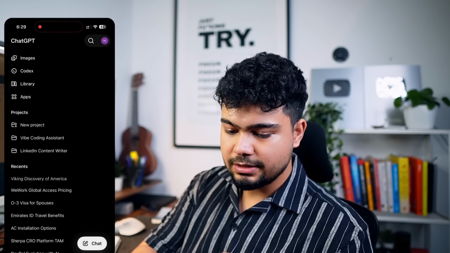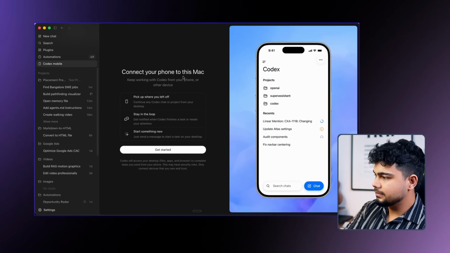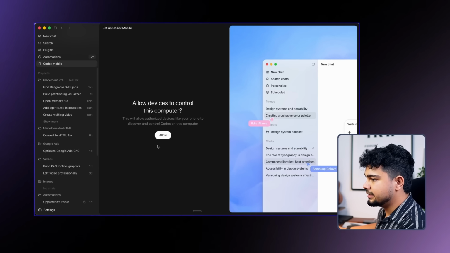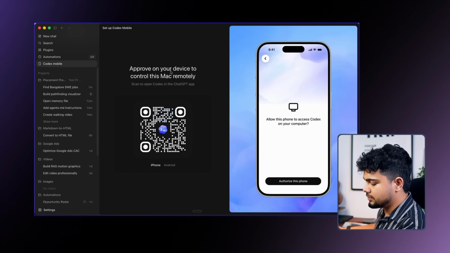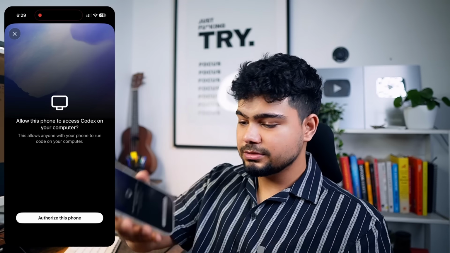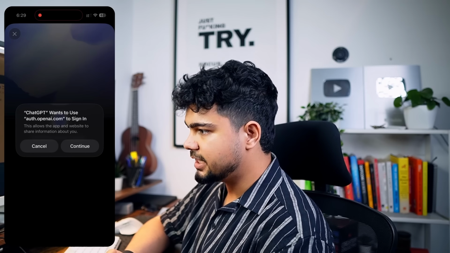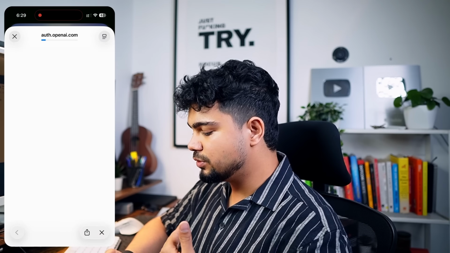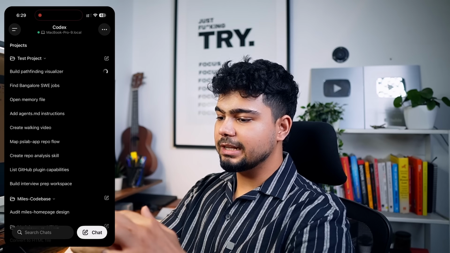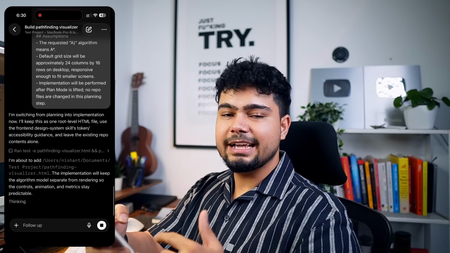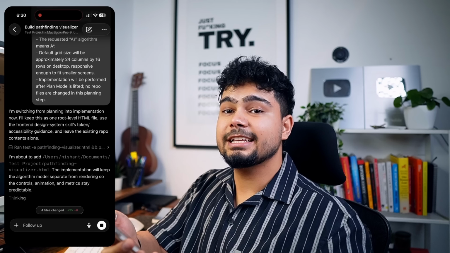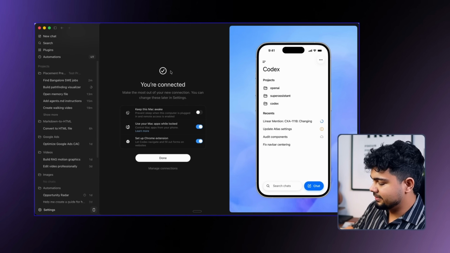So let's do that. If you open ChatGPT, do this. You can see Codex here, and we can just click on Get Started. Allow devices to control this computer. We can allow, approve this on your device. I got this message. I'll click on authorize this phone, and done. Now I can use my phone to set up tasks. All the projects that I've created are now on my phone. As you can see, the Pathfinder Visualizer is currently working, and I can ask follow-ups. I can do anything and everything from my phone now, which is amazing.